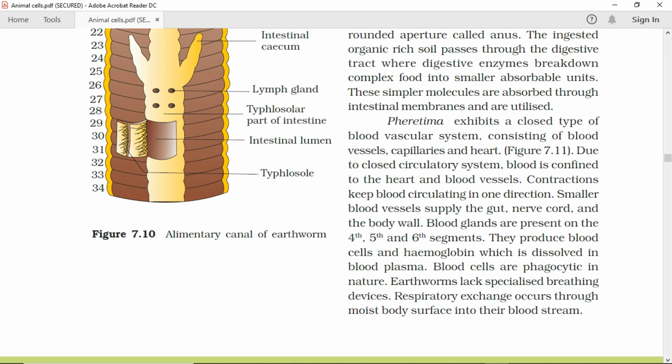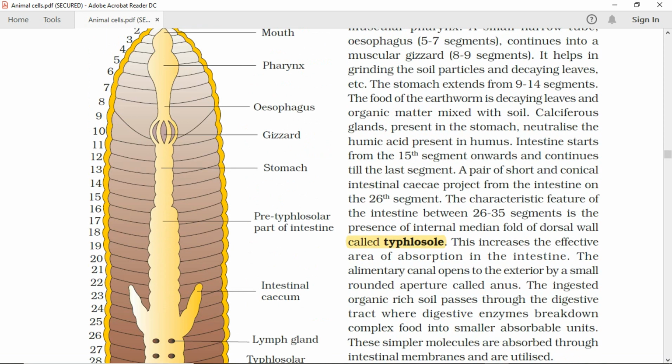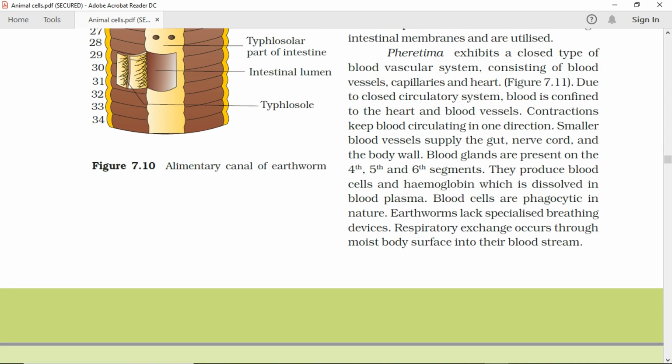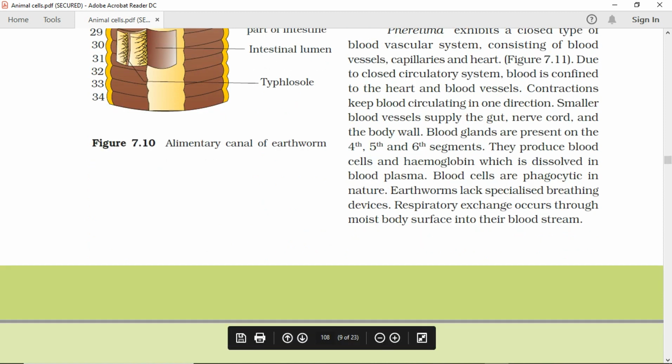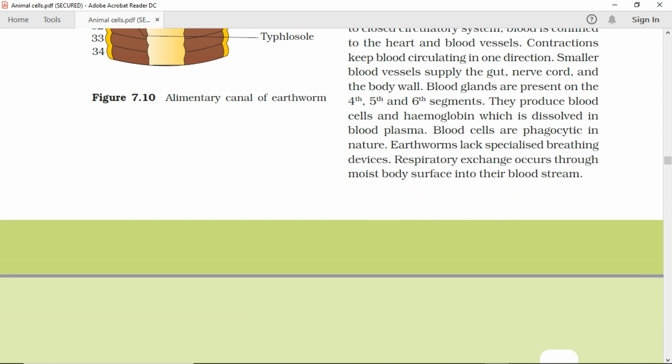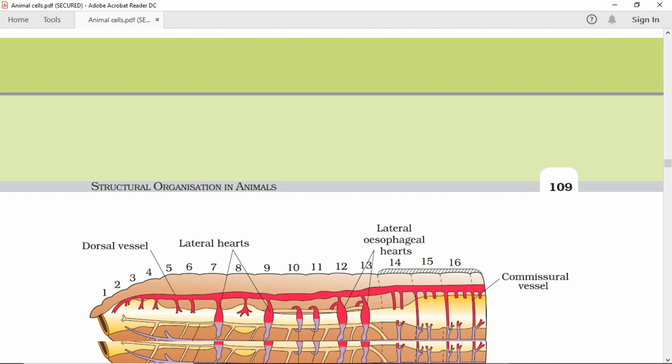Smaller blood vessels supply the gut, nerve cord, and the body wall. Blood glands are present on the 4th, 5th, and 6th segments. They produce blood cells and hemoglobin, which is dissolved in blood plasma. Blood cells are phagocytic in nature. Earthworms lack specialized breathing devices. Respiratory exchange occurs through the moist body surface into their bloodstream.